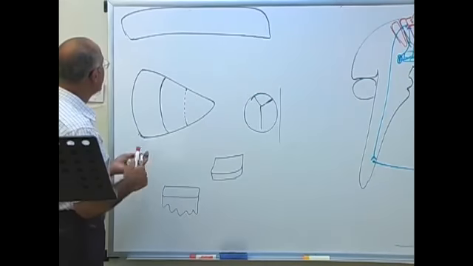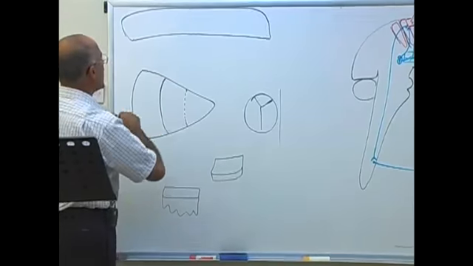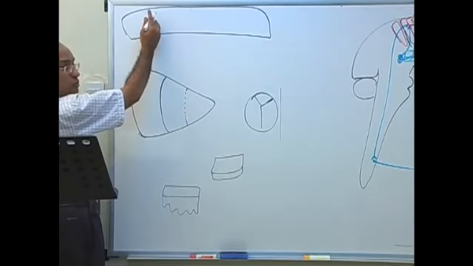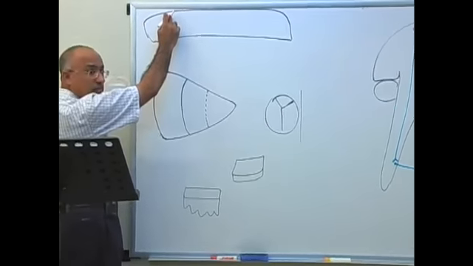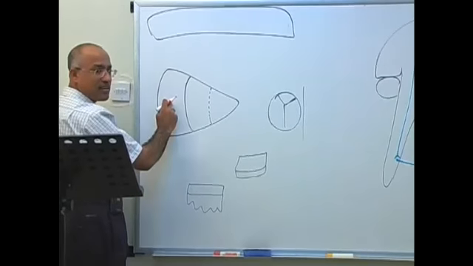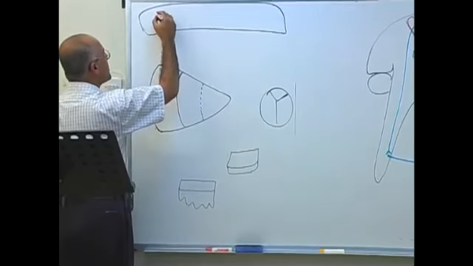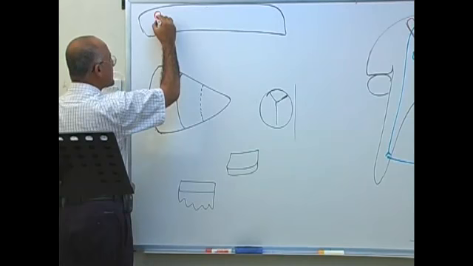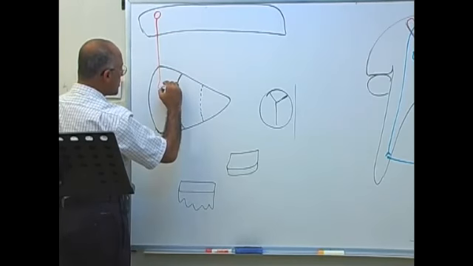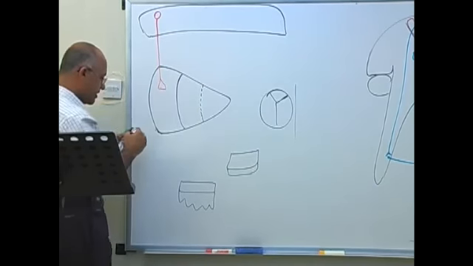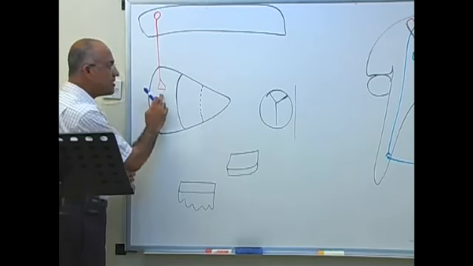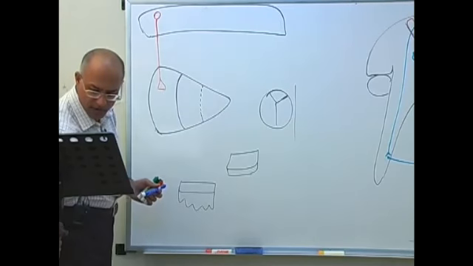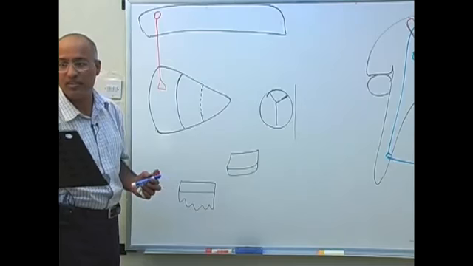Now let's start with how the system starts. First of all, when you're going to do movement, cortex should connect with the basal ganglia. So cortical fibers come down and they stimulate neurons in neostriatum. They stimulate the neurons in striatum.